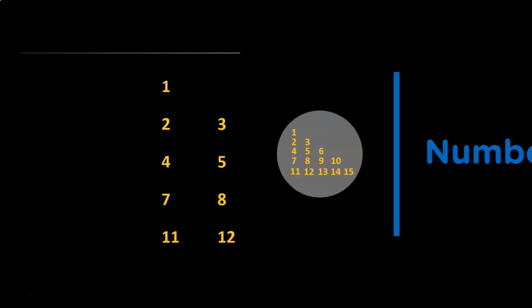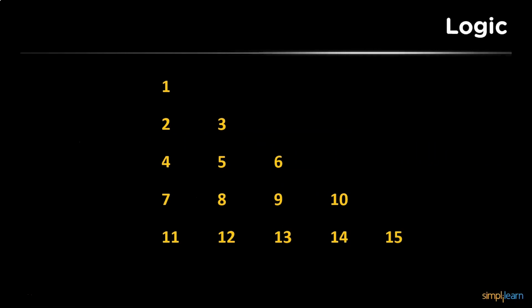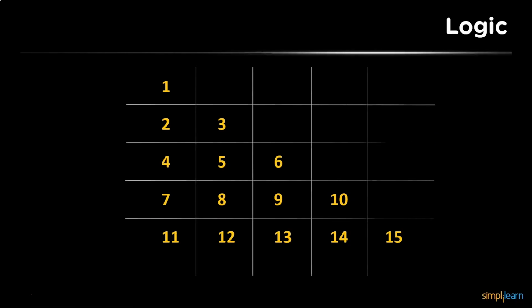Now let us understand the logic. So similar to the previous one, we will consider this in the form of a matrix, and we will print the numbers only where we require them, that is to form a right-angled triangle. Where we don't need the numbers, we will print a space there. Now let us check out the program and execute it and print this pattern.